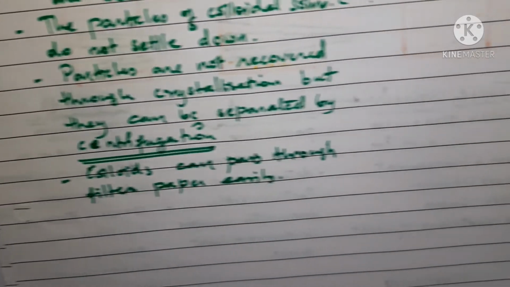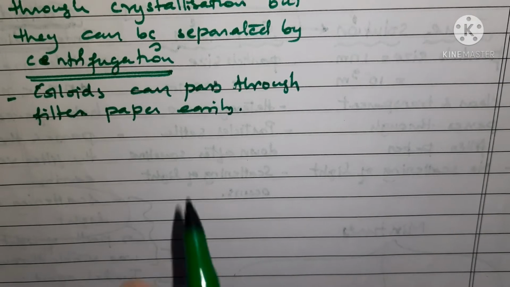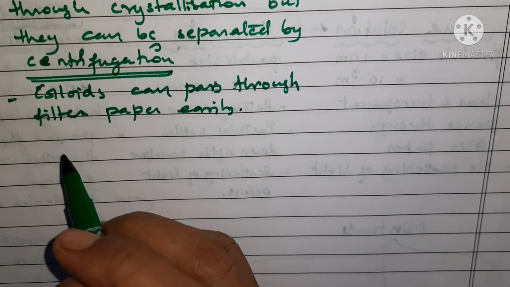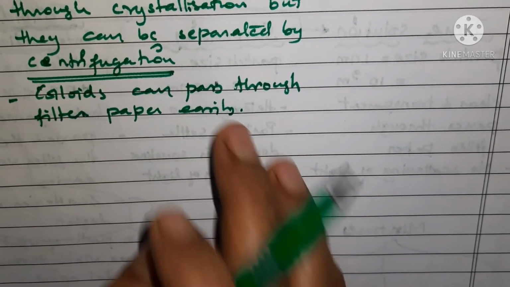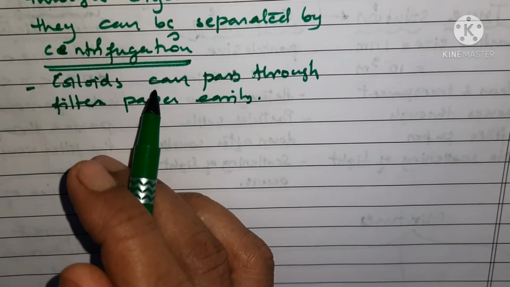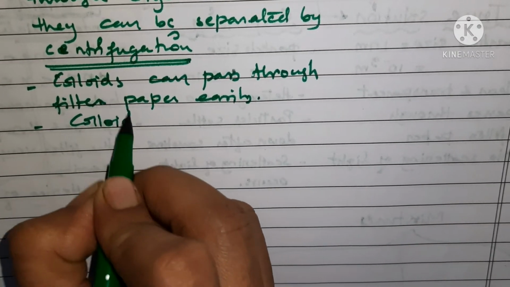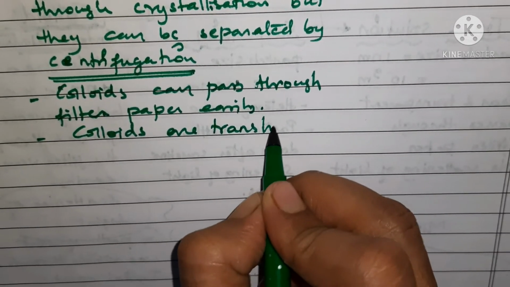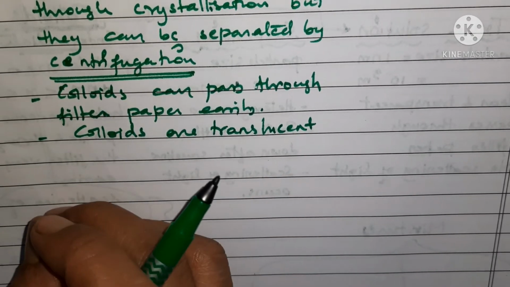And as you see in the case of true solutions, they are transparent, isn't it? But in case of colloids, you don't find them transparent. In fact, you can say that they are translucent in nature, right? So colloids are translucent. When we say translucent, it means some part is visible and some is not, right?